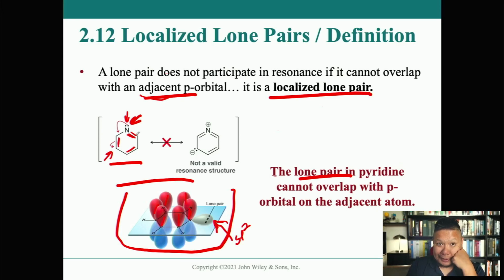If that atom is already participating in a double bond, that means the p orbital that made that double bond is already being used to make the double bond. So that lone pair must be in a hybridized orbital. Everybody got it? Good stuff.